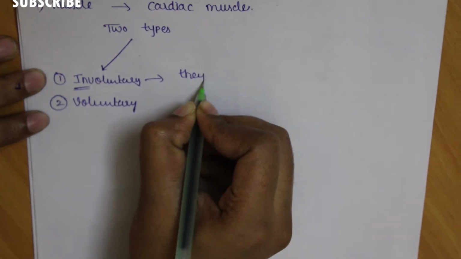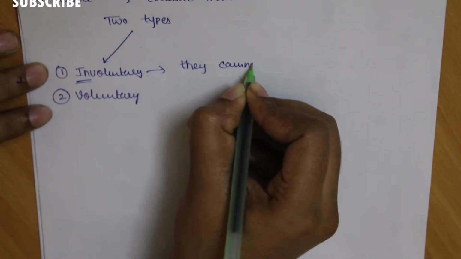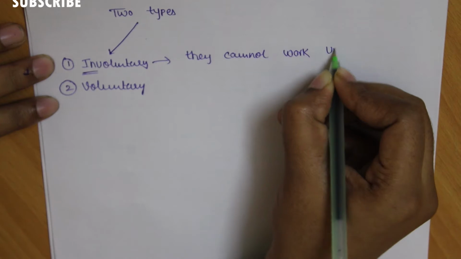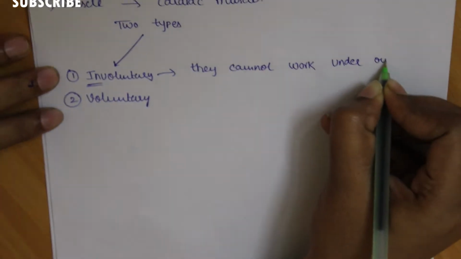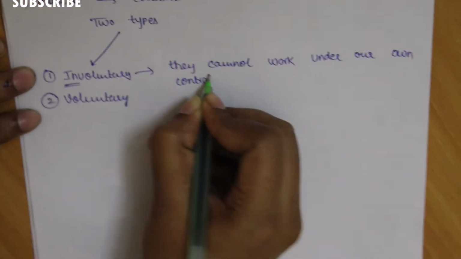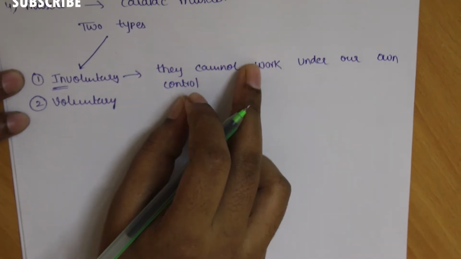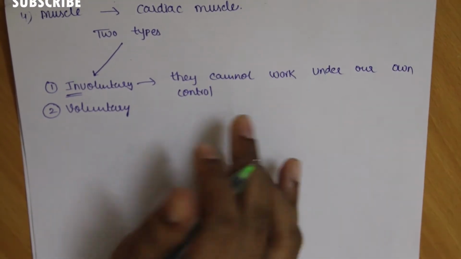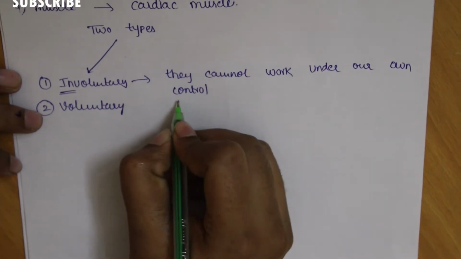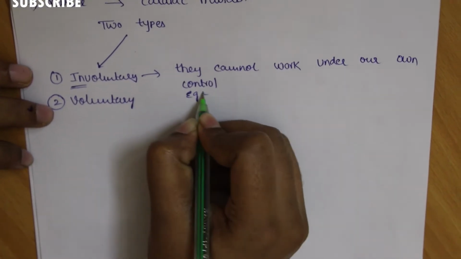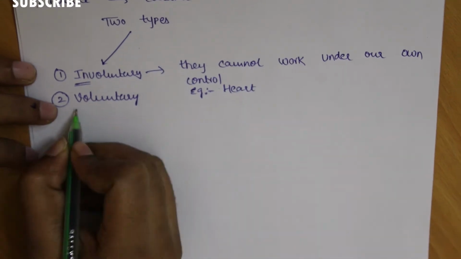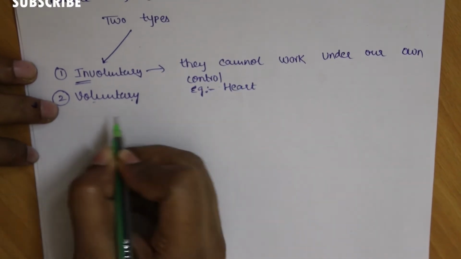They cannot work under our own control. Depending upon the body's requirement and necessity, they perform their own functions. One important example is the heart.